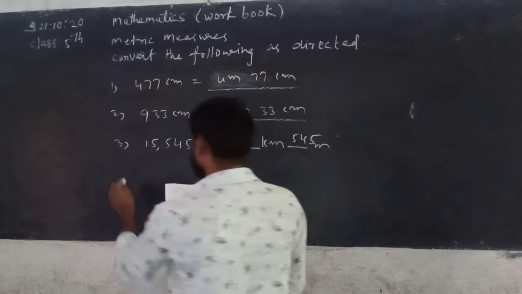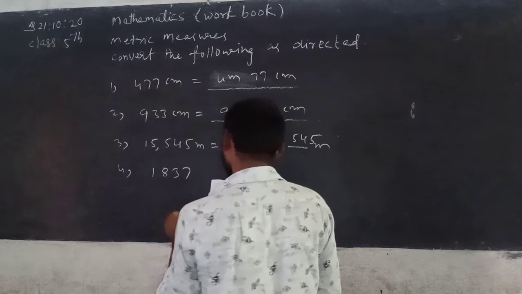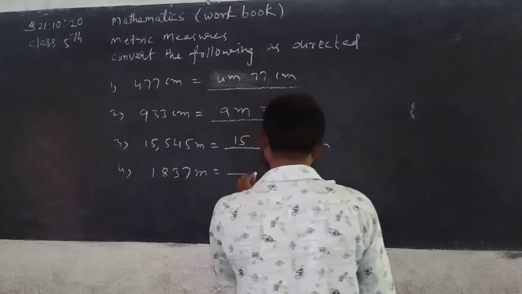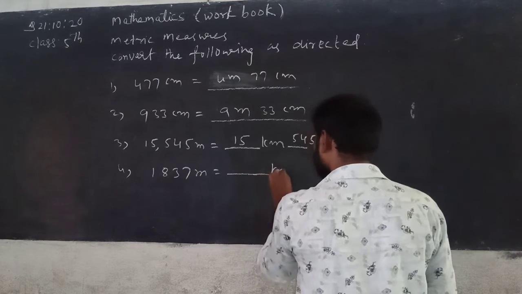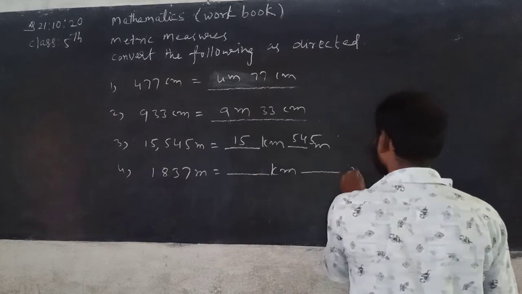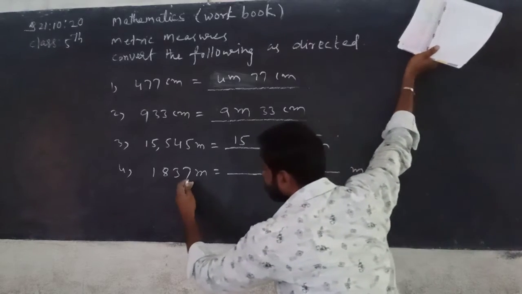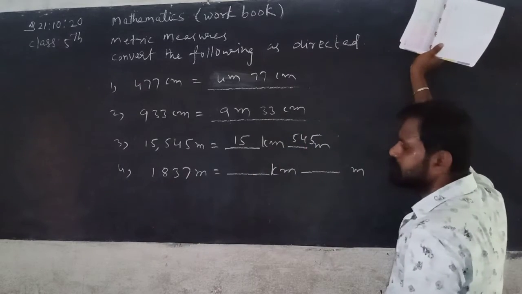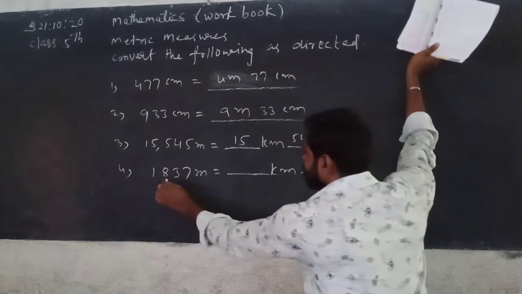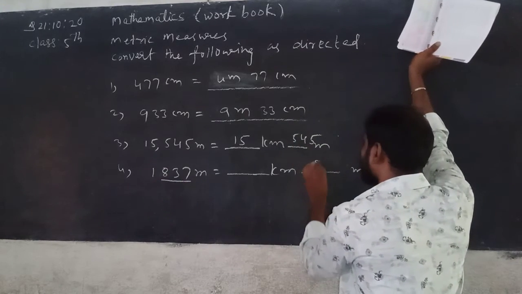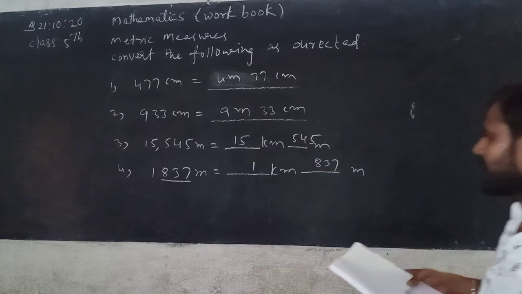Now next, fourth one, 1837 meter, that is equal to dash kilometer dash meter. See here, 837, from right to left side, first three digits go to meters, the remaining digit goes to kilometer. Means 837 is meter. So remaining 1 kilometer. 1 kilometer 837 meter.